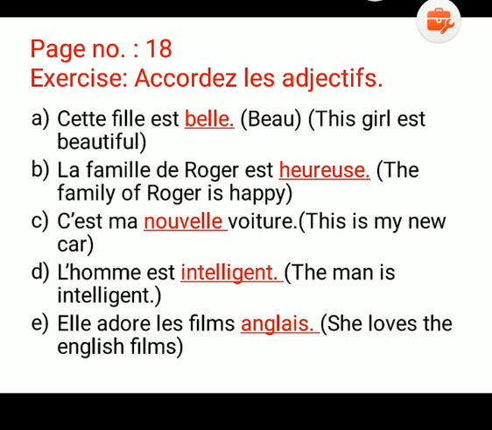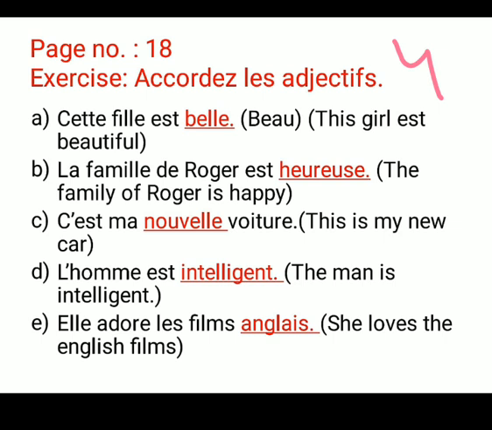So students, we can do one more exercise today. On your page number 18, exercise number 4. Accordez les adjectifs means you have to put the correct form of the adjective here. As you know, we have to change the words according to male, female and plurals in French. Some words are given in brackets in your book. So check those words and change them accordingly.